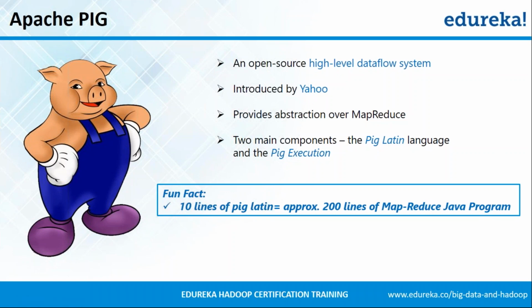Apache Pig is a high-level data flow system which was developed by Yahoo. What Pig does is Pig gives you a way using which you can write simple queries, and these queries are converted into MapReduce program by Apache Pig tool. This MapReduce is executed over the Hadoop cluster, and then the result is sent back to the client. This way you do not have to write the MapReduce program on your own. You are simply writing simple Pig queries that is written in Pig Latin. And as a result, you are getting abstraction over MapReduce using Apache Pig.